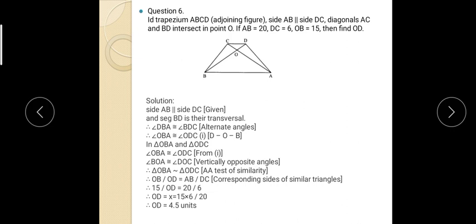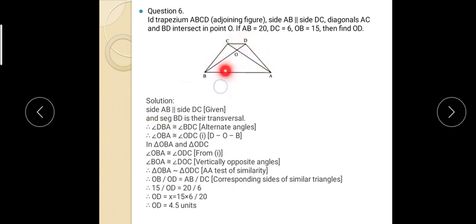Next, question number 6. In trapezium ABCD, CD is parallel to AB. The diagonals intersect at point O. If AB is equal to 20, DC is equal to 6, and OB is equal to 15, then find OD. We have to find OD. Very simple. Firstly, show that the two triangles are similar. Which two triangles? Triangle OBA and triangle OCD.